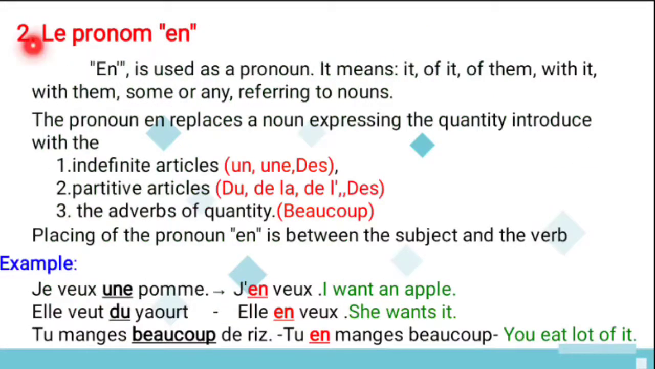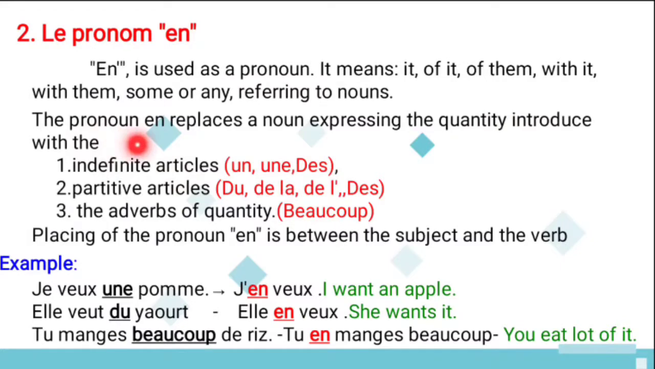And move to the second content, which is le pronom en. That is pronoun en. It means it, or of it, or of them, with it. So this is the meaning of the pronoun en. See the definition for the pronoun en. En is used as a pronoun and it means it, of it, of them, with it, with them, some or any, referring to nouns. So what is the meaning of en? It's one of the pronouns, meaning it, of it or of them.